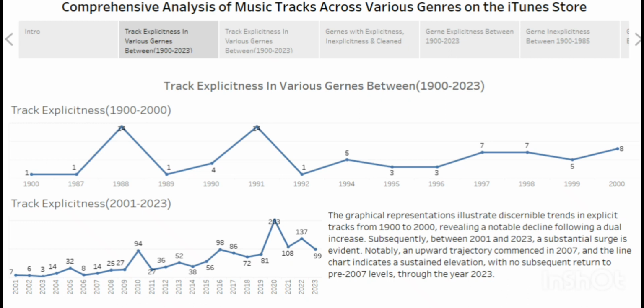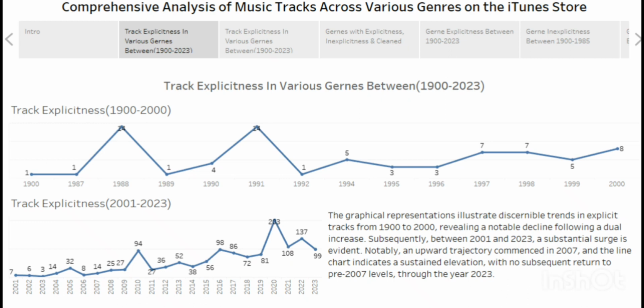This is showing 1900 to 2000 to 2023, which is the year we are in now. As you can see from the line chart, there is a double increase and a decrease in track explicitness. This was from 1900 to 2000. So there was an increase in those days, before there was a little bit of a decrease. Like I said, the graphical representation illustrates discernible trends in explicit tracks.